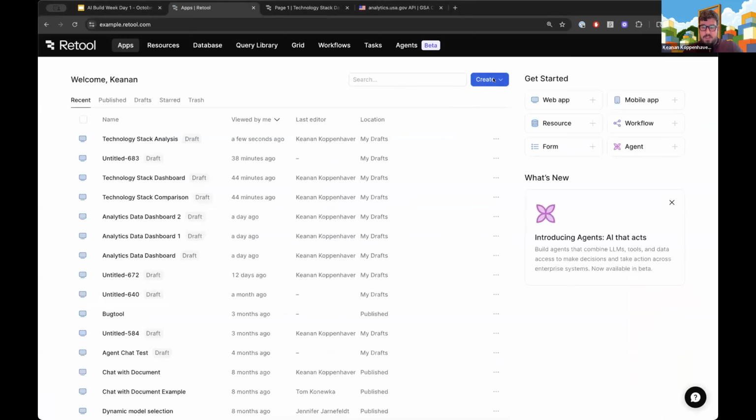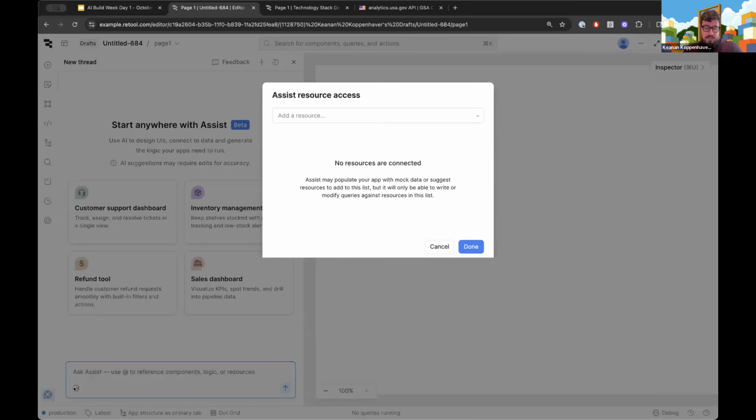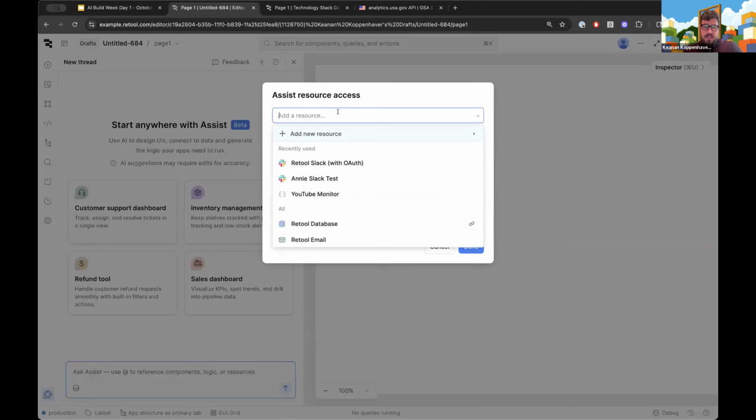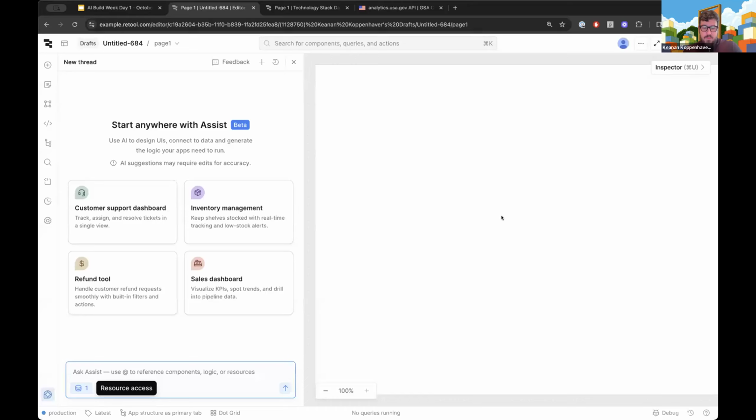So the short answer to your question is it has access to query and explore the schema of any of the databases that you give it access to, right? That means either at mentioning the database like we looked at earlier, or clicking on this little database icon here and choosing a resource, right? So in this example, I'm going to choose Retool database because I know I have a table of data stored in there that we're going to take a look at.